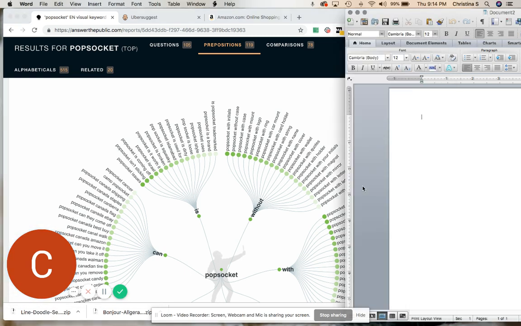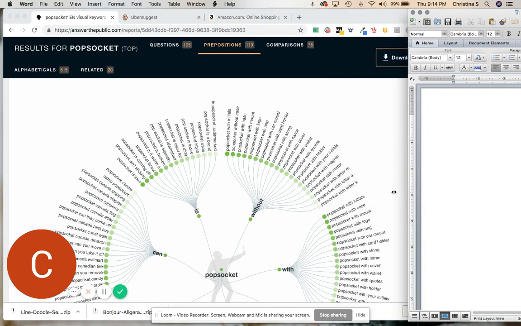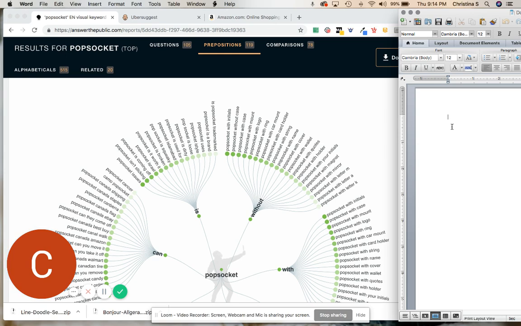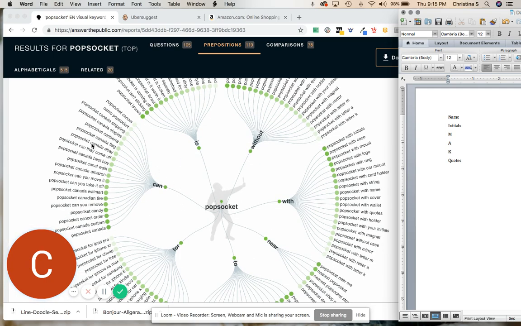So what I then start to do is make note of some of these things. I just open a Word document and I've got name, initials, M, A, K, quotes. I'm going to look over here to see if there's anything.